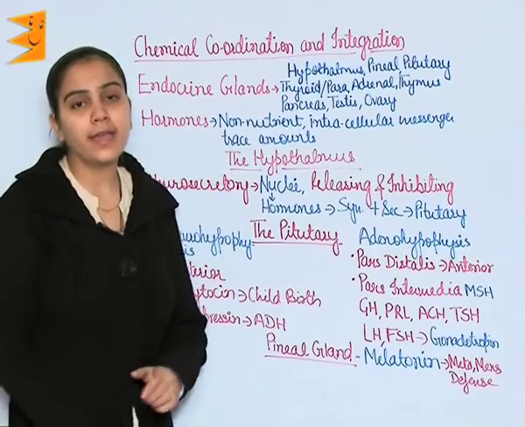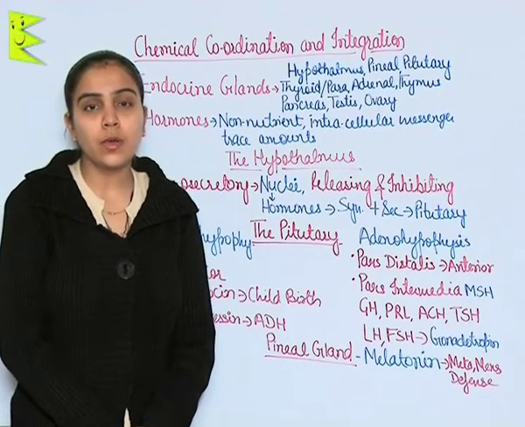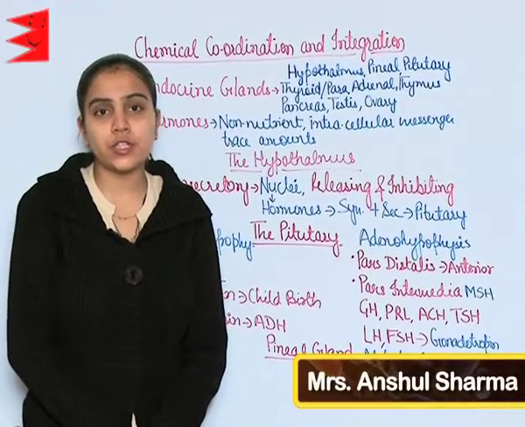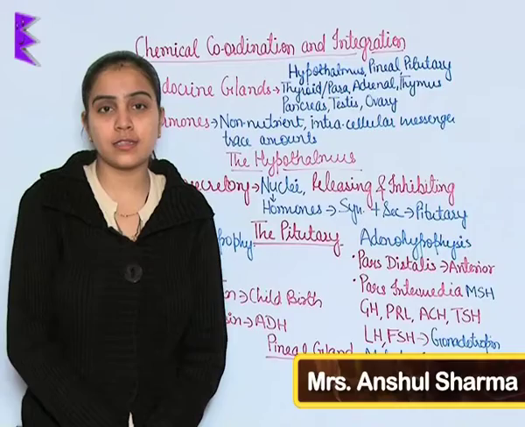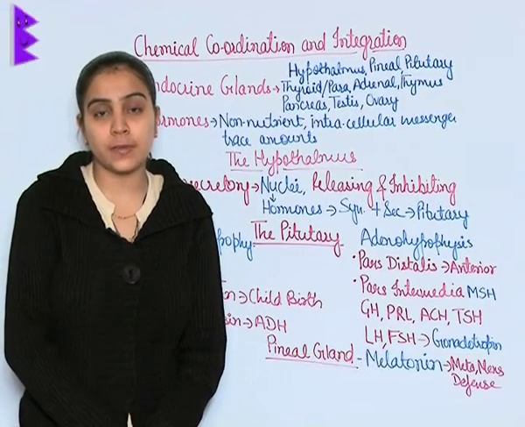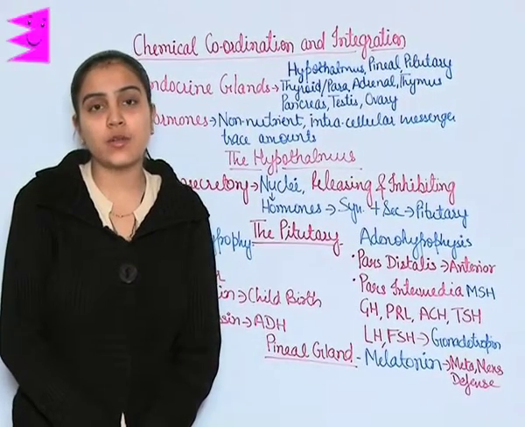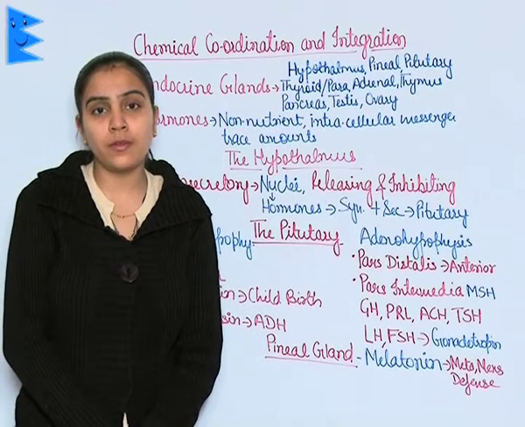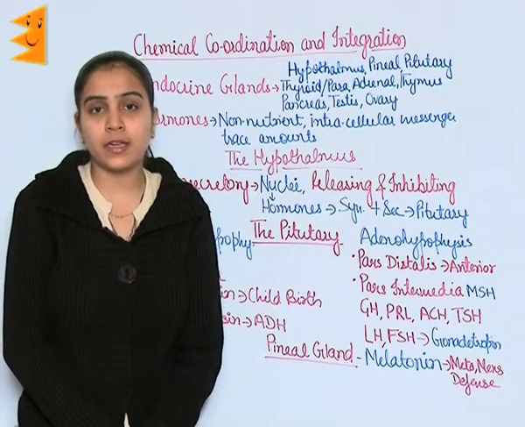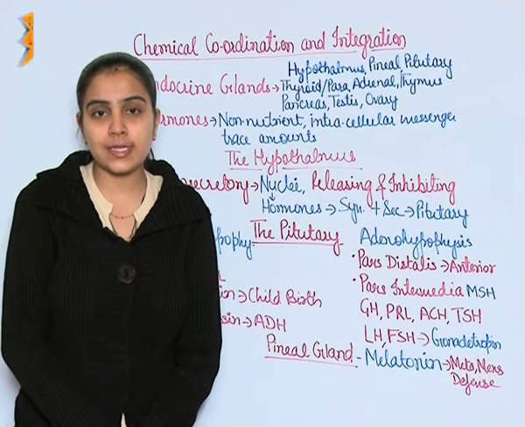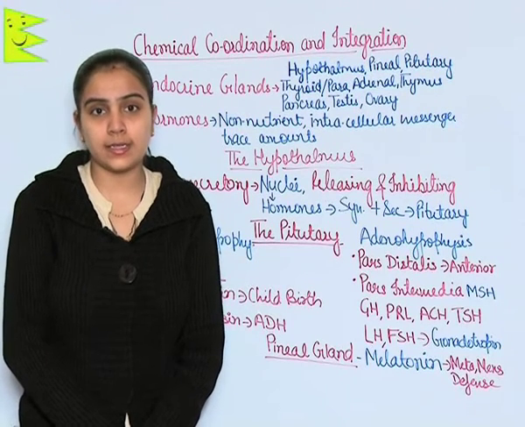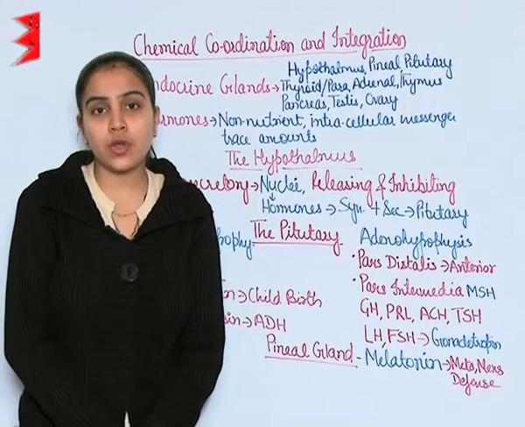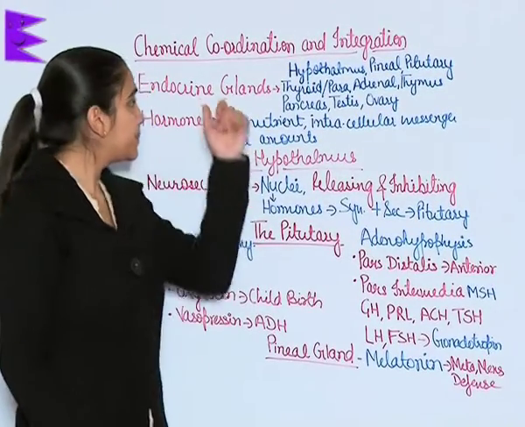Chemical coordination and integration. As we know, the responses and signals from the neural system are very short-lived, hence another system known as the endocrine system, which works on the basis of chemical messengers, is required to support the normal functioning of physiological activities in our body. So the neural system along with the endocrine system supports and regulates the normal functioning of physiological activities in our body.